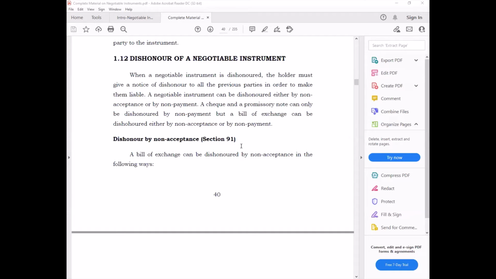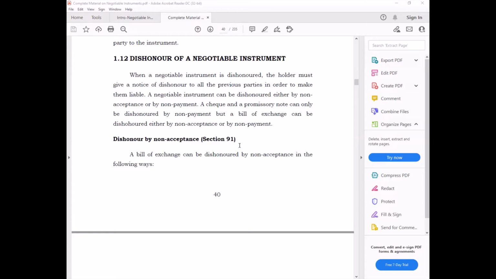Dishonor of a negotiable instrument. So we have discussed the process of bill of exchange. When it is dishonored, you go to the court, you get it noted, you get a certificate from the court, which is called protest, right? But when it comes to negotiable instruments, the Negotiable Instruments Act 1881 clarifies the different circumstances in which a bill of exchange is dishonored.